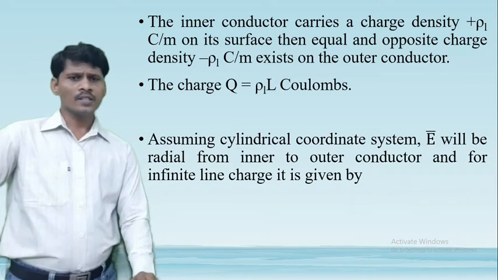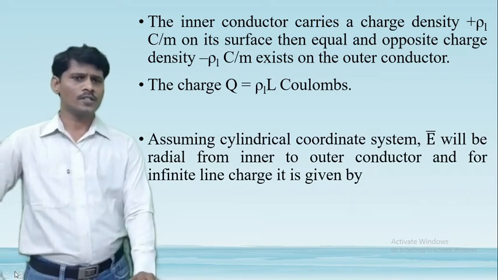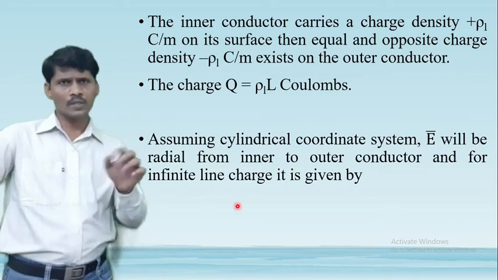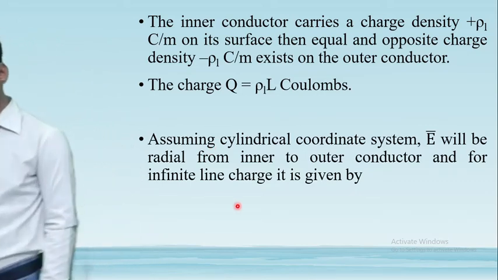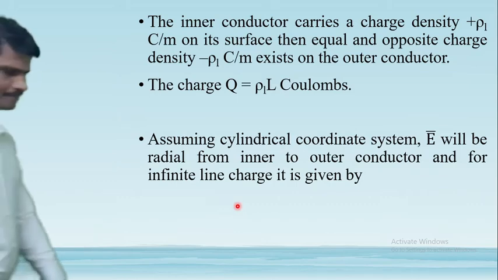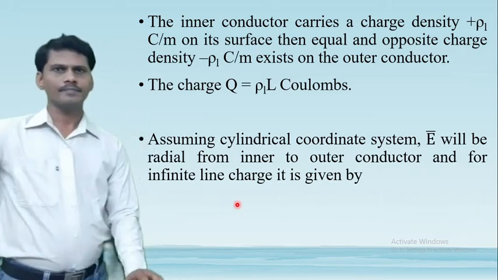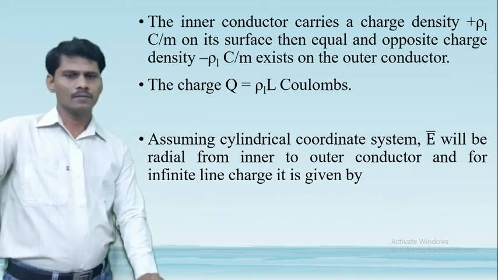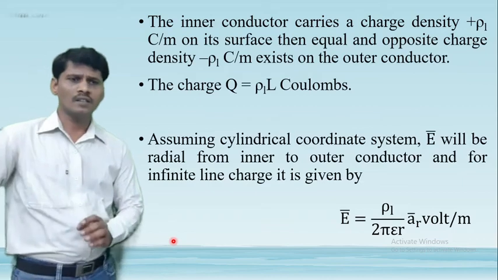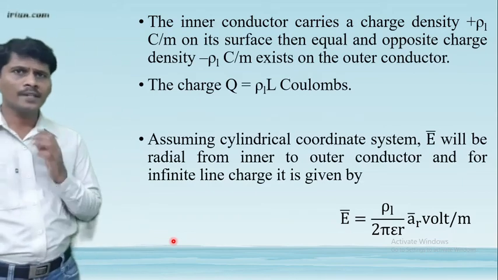Since we have to consider the cylindrical coordinate system, consider the inner conductor of the cylinder as an infinite line charge.